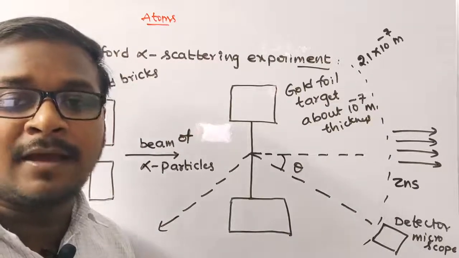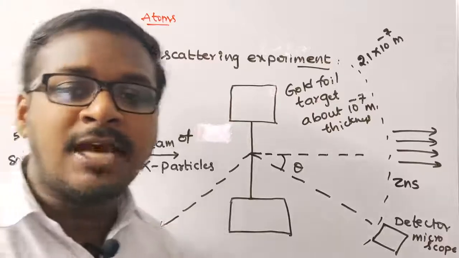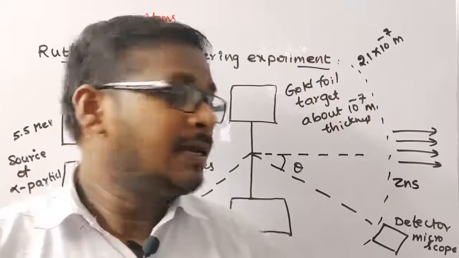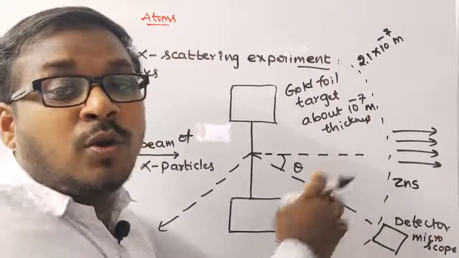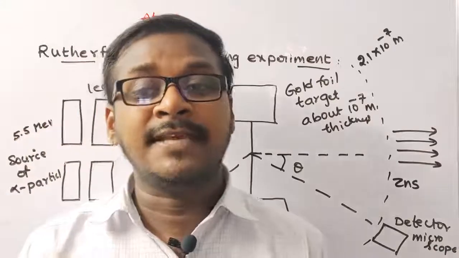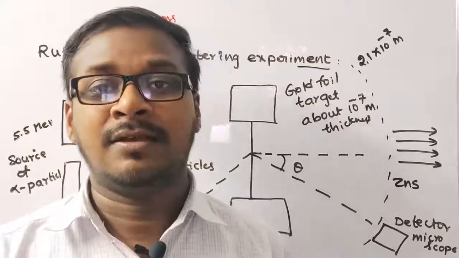What are the observations? Most of the alpha particles pass through the gold foil or suffer a very small angle of deflection.